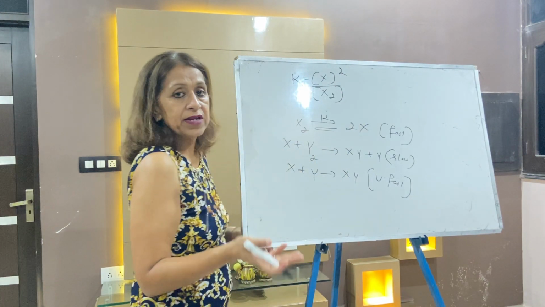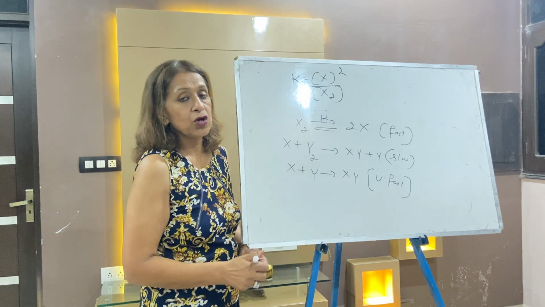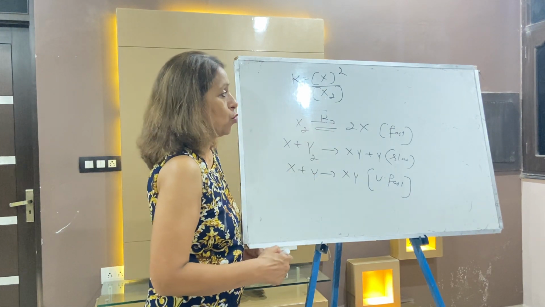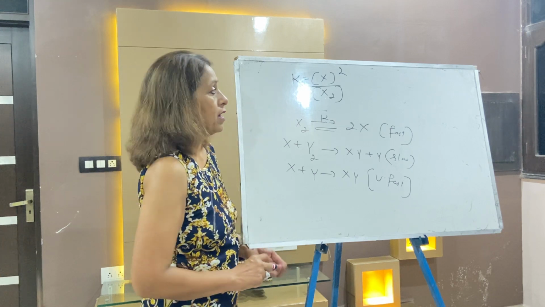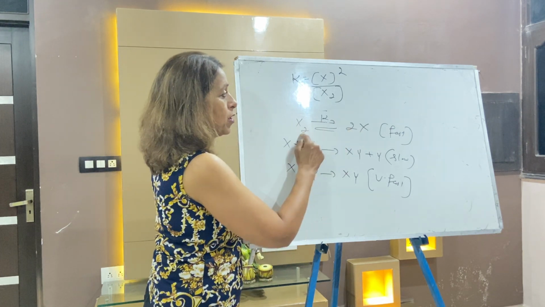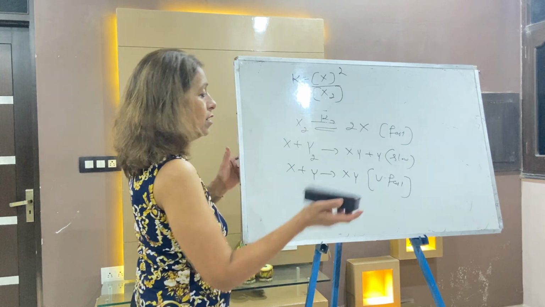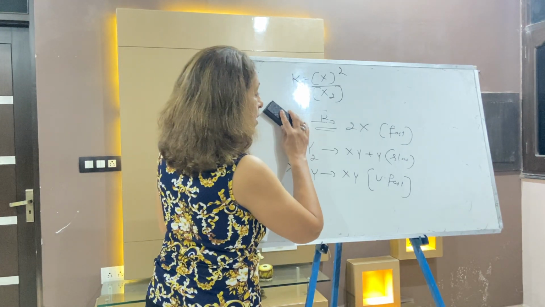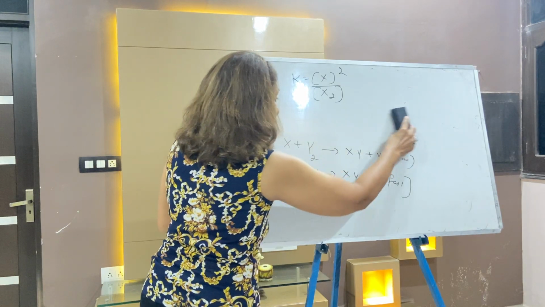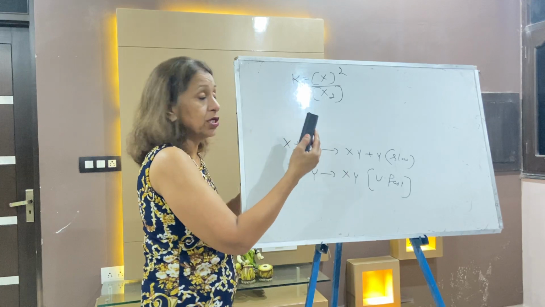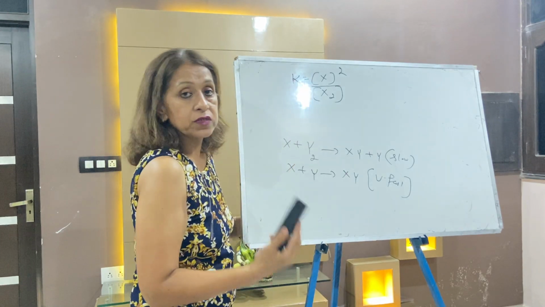That is the law of mass action. It is the equilibrium constant: product concentration divided by reactant concentration, [X]^2 divided by [X2]. This is your equilibrium constant.